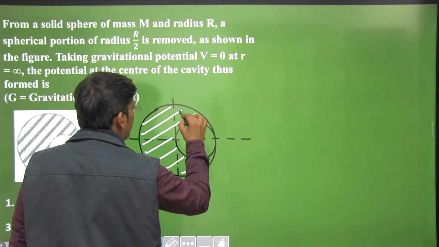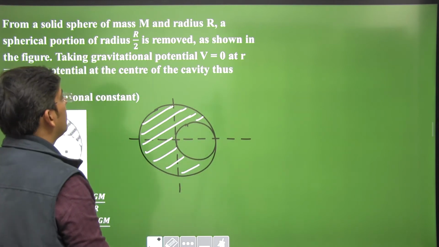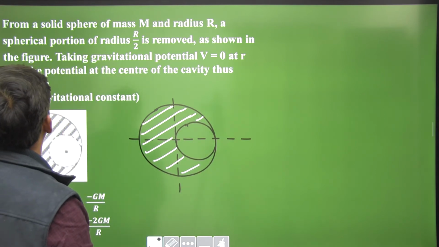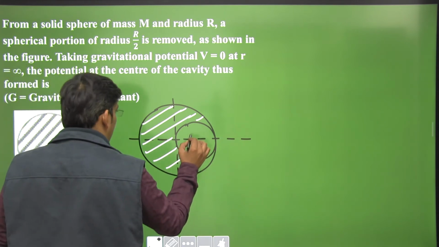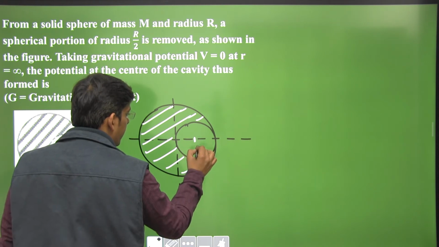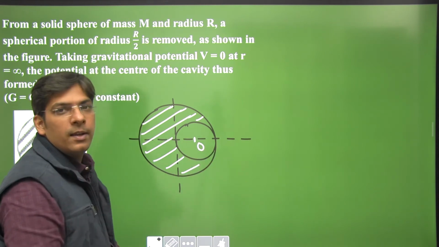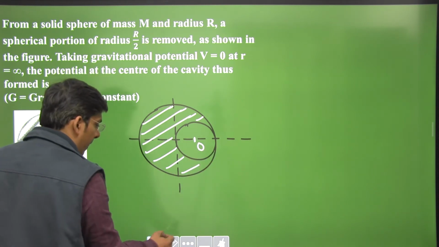What are we asked to calculate? Let us see. We have to calculate the potential at the center of the cavity. We have to calculate the gravitational potential here, dear students. Is it a solid sphere? Yes, it is a solid sphere.